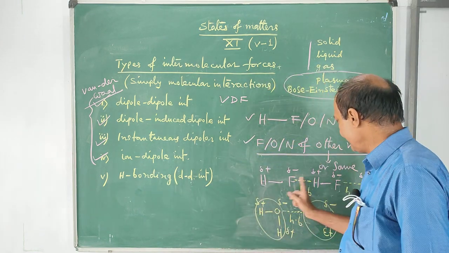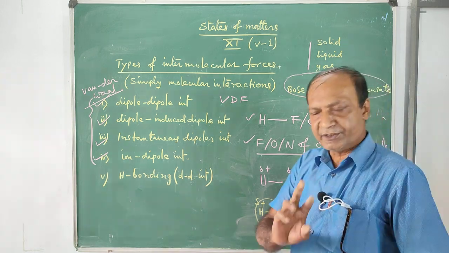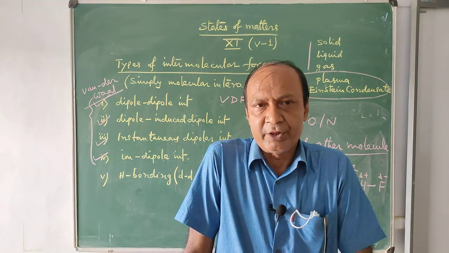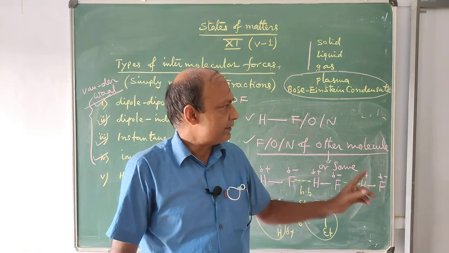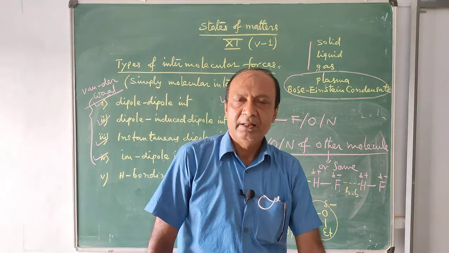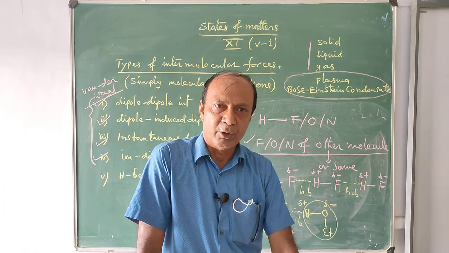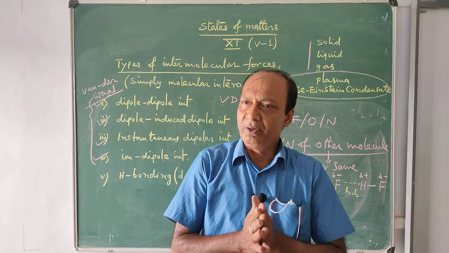Intermolecular, between two same molecules or between two different molecules, and intramolecular hydrogen bonding. Your teacher will teach you hydrogen bonding in detail at the end of the chapter on chemical bonding, so you will learn it there.